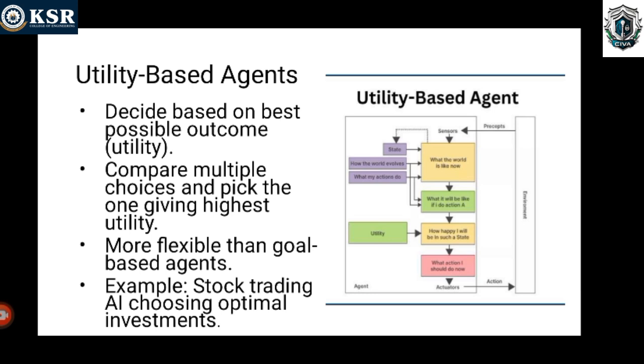It is very useful for multiple possible alternatives, because the agent has to choose in order to perform the best action. The utility function maps each state to a real number, because it wants to check how efficiently an action reaches the goal. In this diagram we can see that.